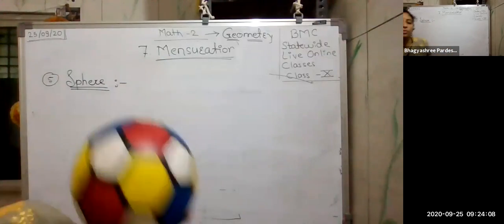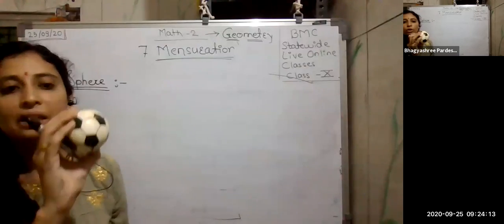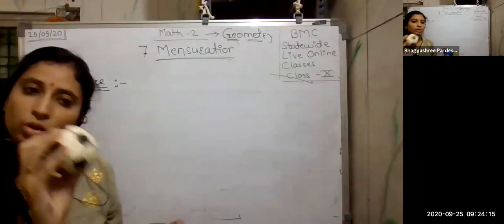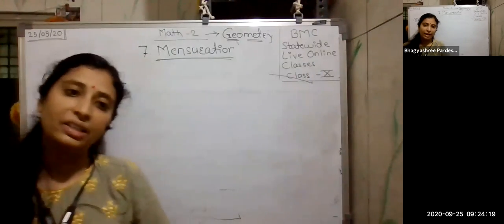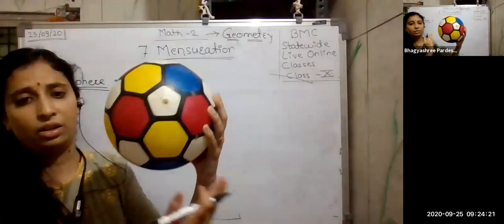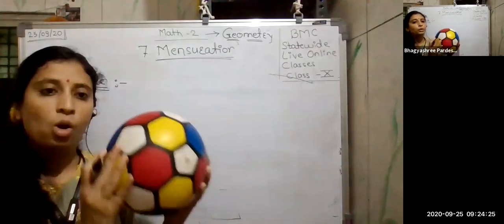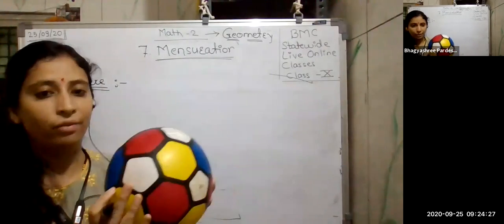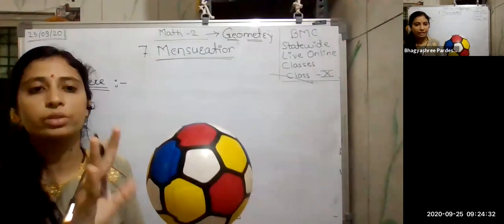Okay, you can take an example of this also. Again, you can take this ball also as an example. What happened? These are totally filled here. So therefore, these are called spheres here. So now I have to find out the surface area. Where you have a curve, will it be considered a curved surface or total? No. In a sphere, only the total surface area will come here. Since obviously it is a curve, no need to find the curved surface area.